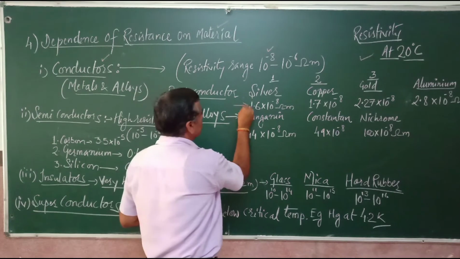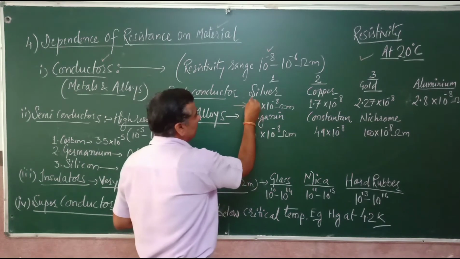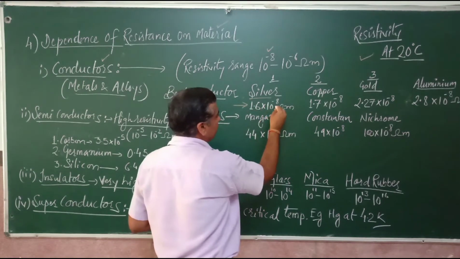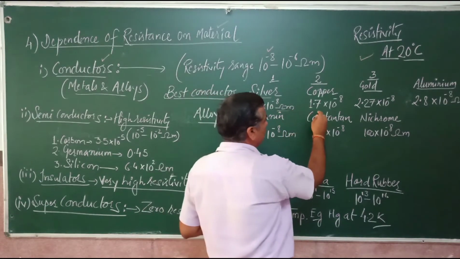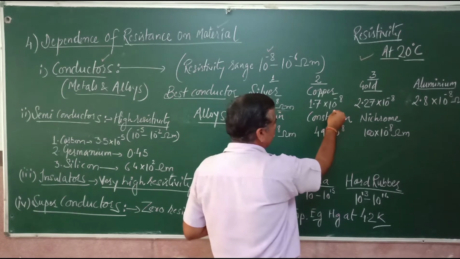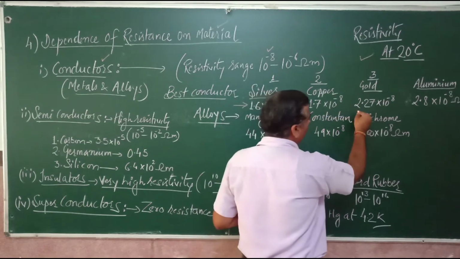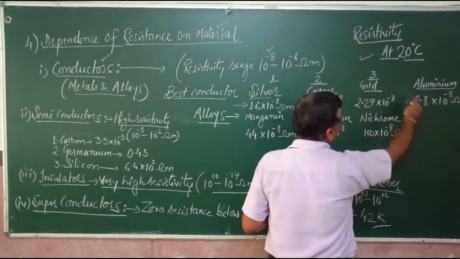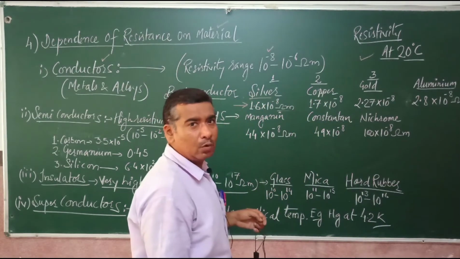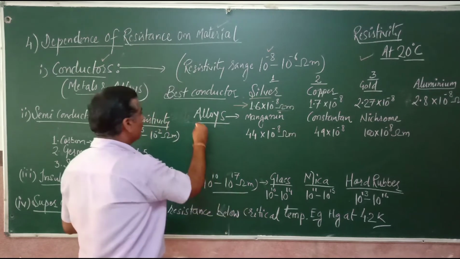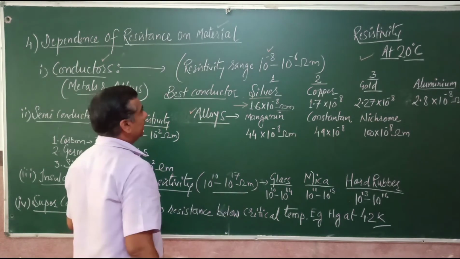The resistivity of silver, which is the best conductor of electricity, is 1.6 into 10 raised to the power minus 8 ohm meter. The second best conductor is copper, 1.7 into 10 raised to the power minus 8 ohm meter. The third is gold, 2.27, and the fourth is aluminium, 2.8 into 10 raised to the power minus 8 ohm meter.